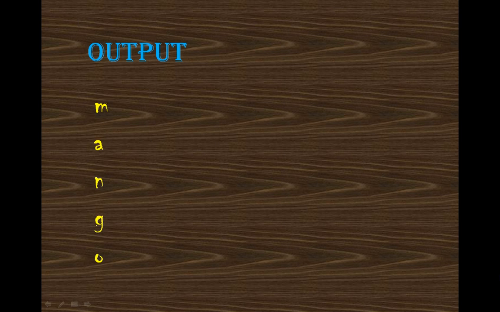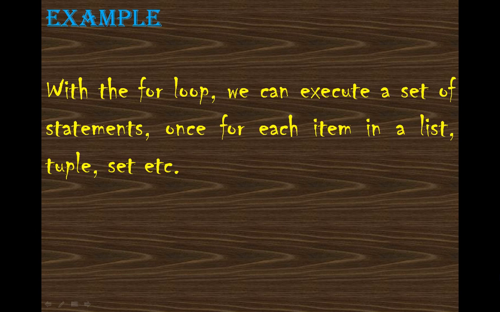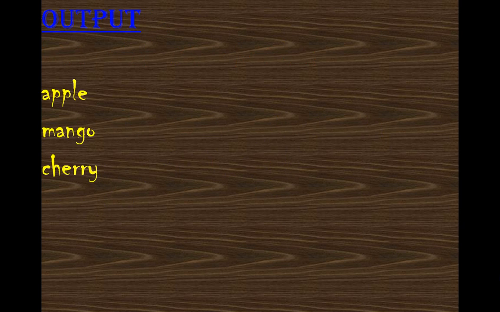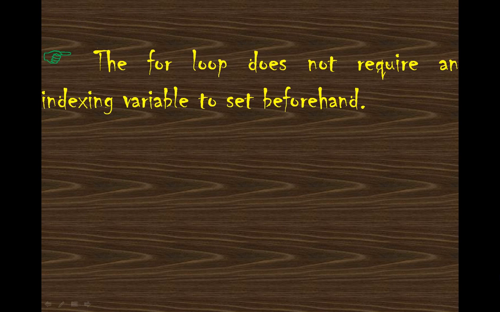For the second example, I have taken a list. You can also execute a set of statements once for each item in a list, tuple or set, but in this case I have taken an example with a list. I have taken a list of fruits, that is apple, mango, cherry, and for A in range, length of fruits, and print A. What will be done in this case? It will first print apple, then mango, cherry. In a for loop, you don't require an indexing variable.